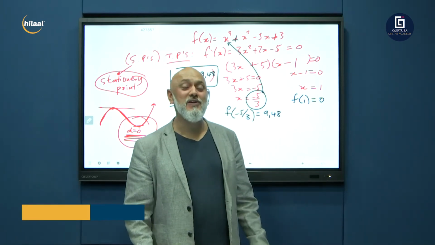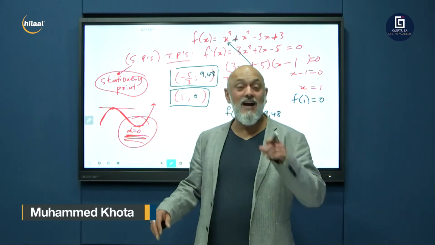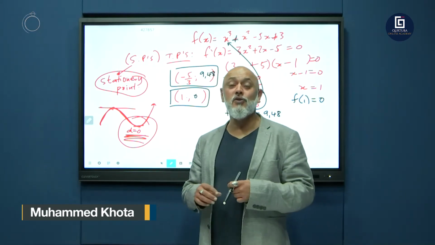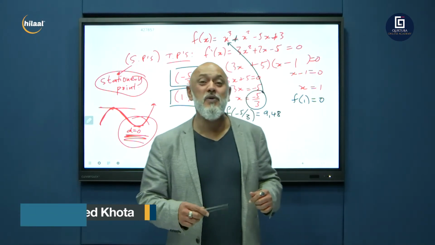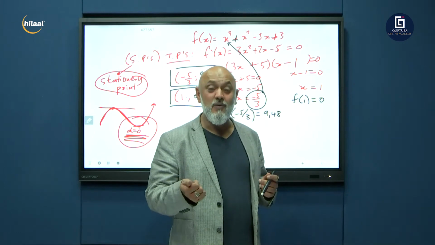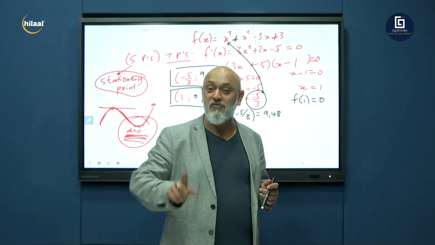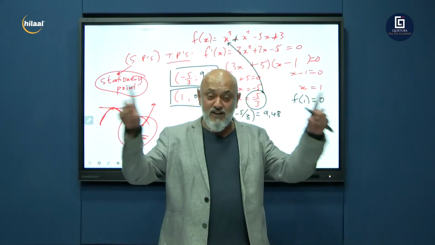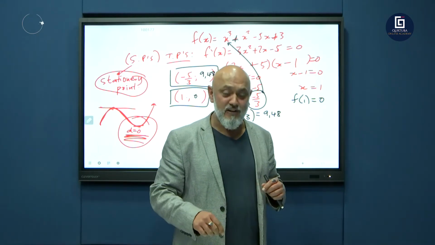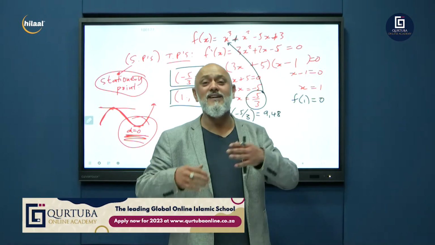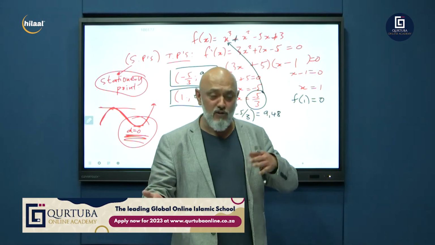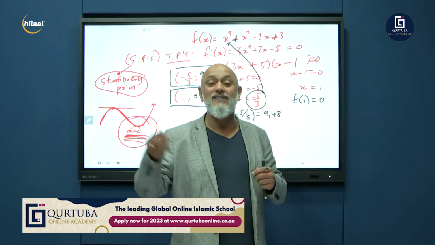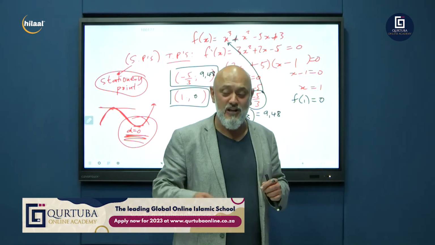We are doing calculus, the cubic graph. I asked you before break to do the point of inflection, and we're now going to be sketching the graph. We're going to be sketching the graph, and then we're going to be doing the reverse of the graph. If you're given a graph, how to find its equation. Then we're going to talk about where is the graph increasing, decreasing, point of inflection, concavity, where is it concave up and where is it concave down.